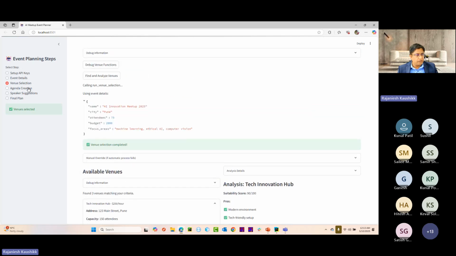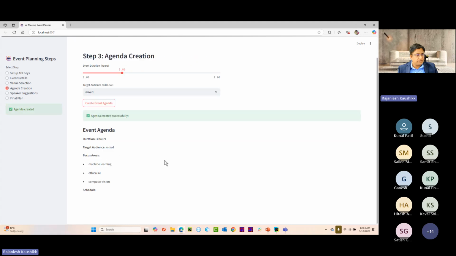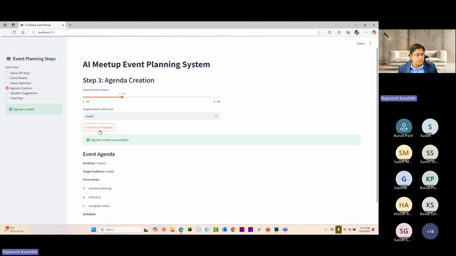Now I can go to the agenda creation. I'm going to ask it to create an agenda, and it is creating an agenda for 3 hours, where the target audience is mixed, and the focus area is what I've already provided. And then you can keep on adding to the schedule.